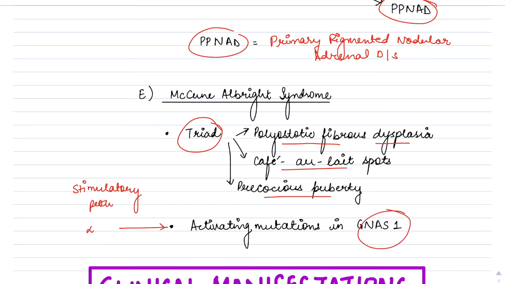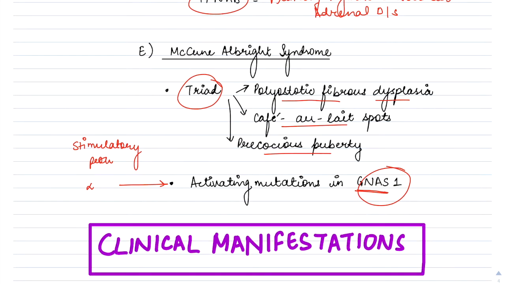Okay, GNAS, that is guanosine nucleotide binding protein alpha stimulatory activity polypeptide 1. Okay, you don't need to remember the full form, but GNAS is guanine related, and GNAS mutation leads to McCune-Albright syndrome that is characterized by a triad, which is very important and usually asked in exams. Precocious puberty, polyostotic fibrous dysplasia, and cafe au lait spots. Okay, so these were the causes of Cushing syndrome.